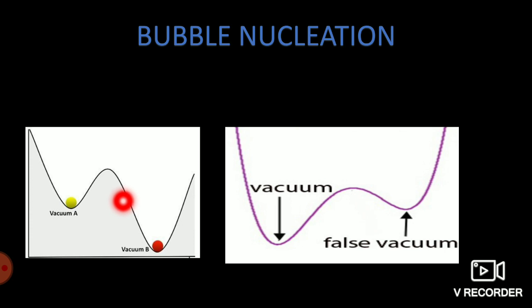Let me give you an analogy. Consider our universe is filled with petrol or any other fuel. In petrol we have chemical bonds waiting for the energy to be released. When there is a tiny spark, it leads to a big fire. So you can say that our entire universe is like petrol with hidden energy, and a tiny spark can lead to the release of this energy. This is called bubble nucleation. It can happen at any time.